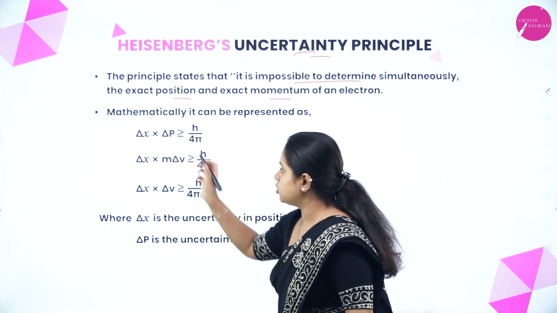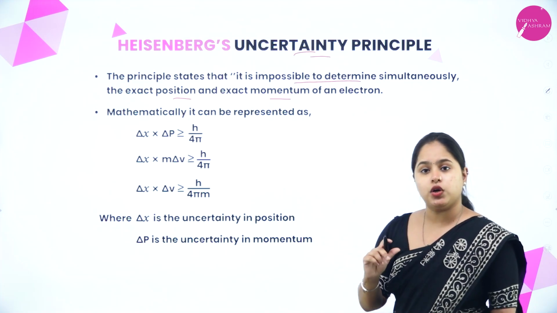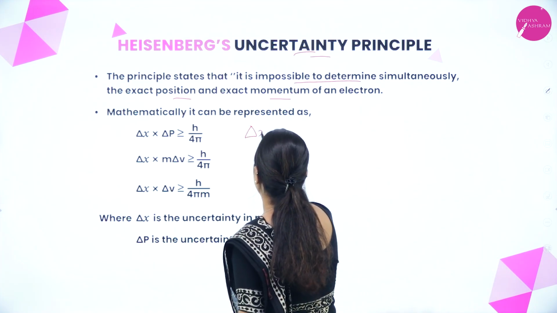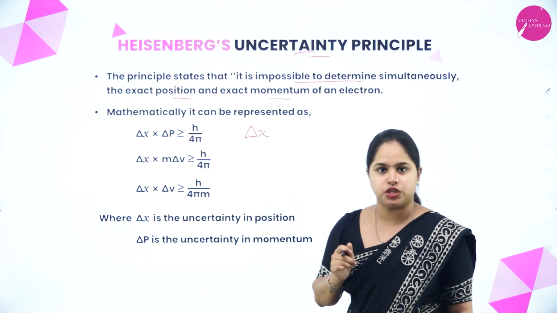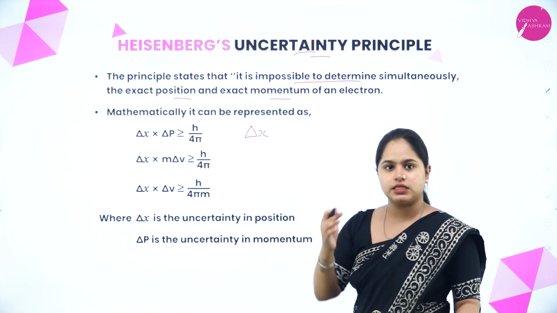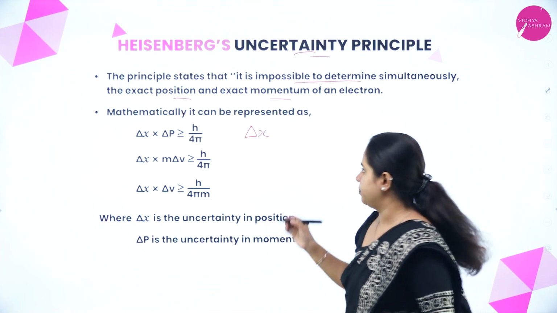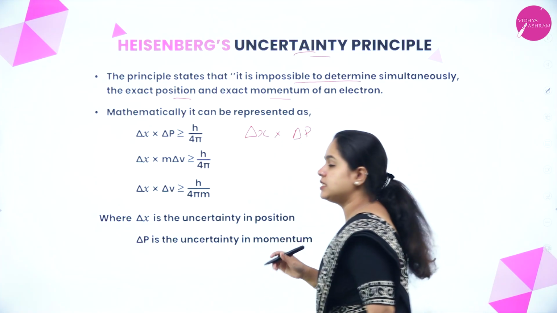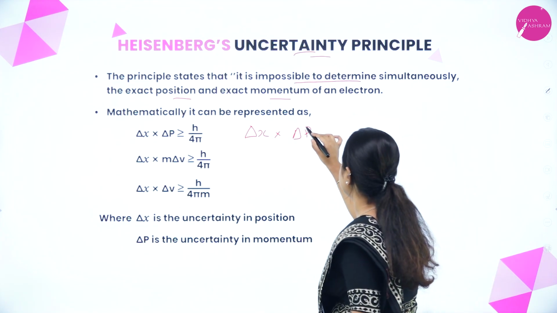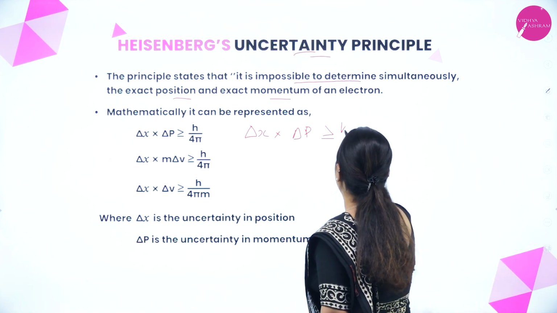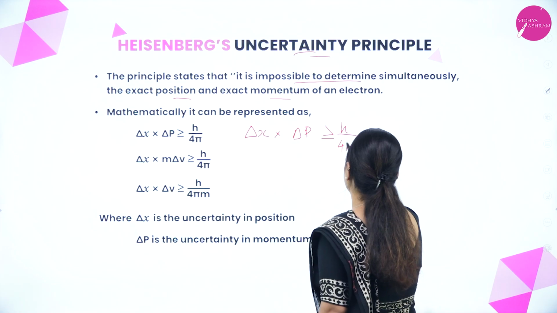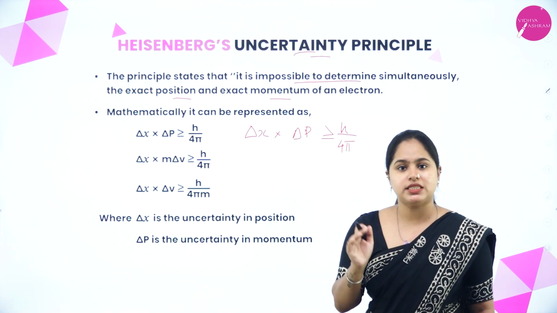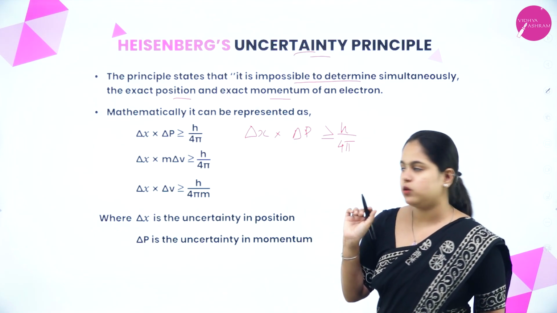So delta x into delta p is greater than or equal to h by 4 pi. What is delta x? We know that x represents position, right? So delta x means the change in position, multiplied by delta p, that is the uncertainty in momentum. It must be greater than or equal to h by 4 pi. Okay. Now, we know that momentum is mass into velocity, right?